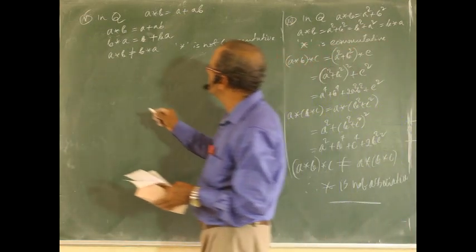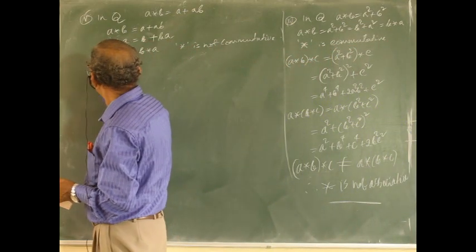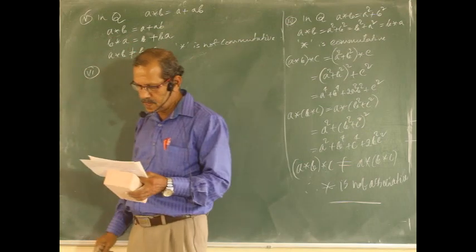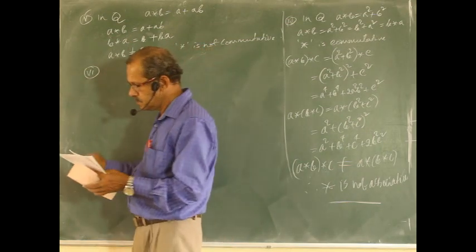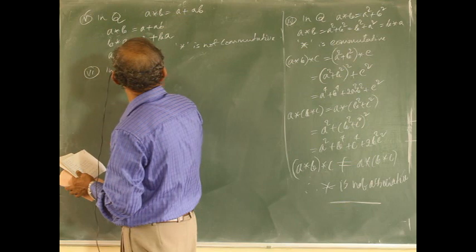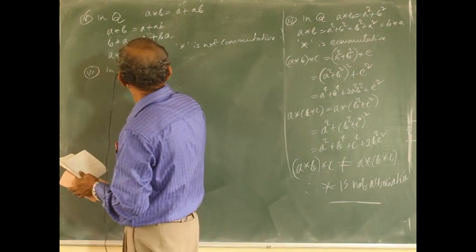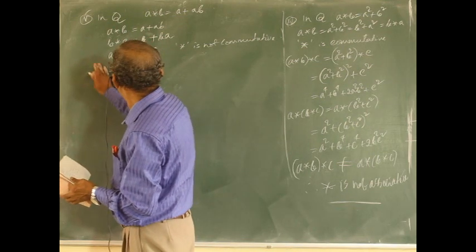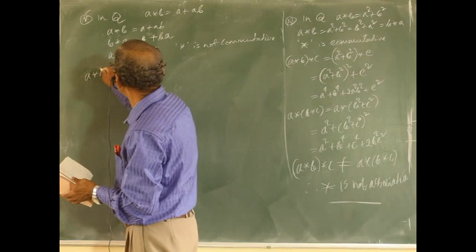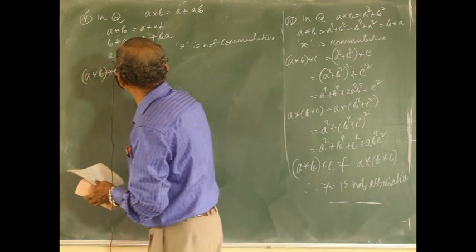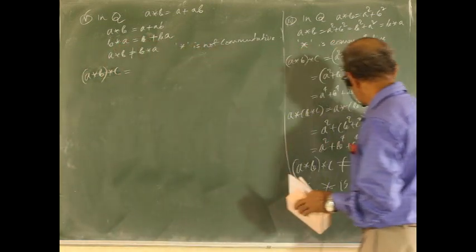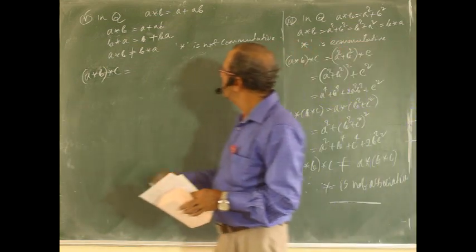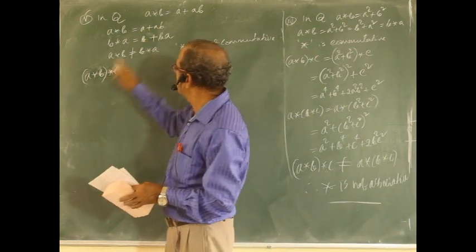Right? Next, fifth one, last one. In Q, commutative is not satisfied.